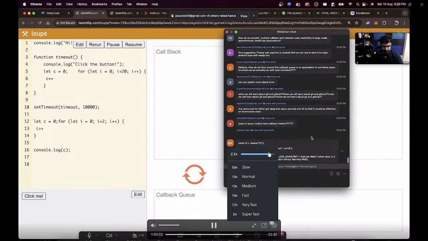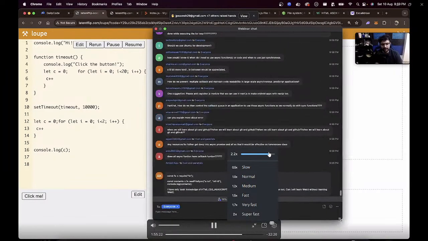I only have basic knowledge of React. I don't know whether to learn Web 2 or not. Can I learn Web 2? You sort of can, but until React you should learn it. The first 10 to 12 weeks, don't ignore. Do full stack for the first 10 to 12 weeks, ignore after that.